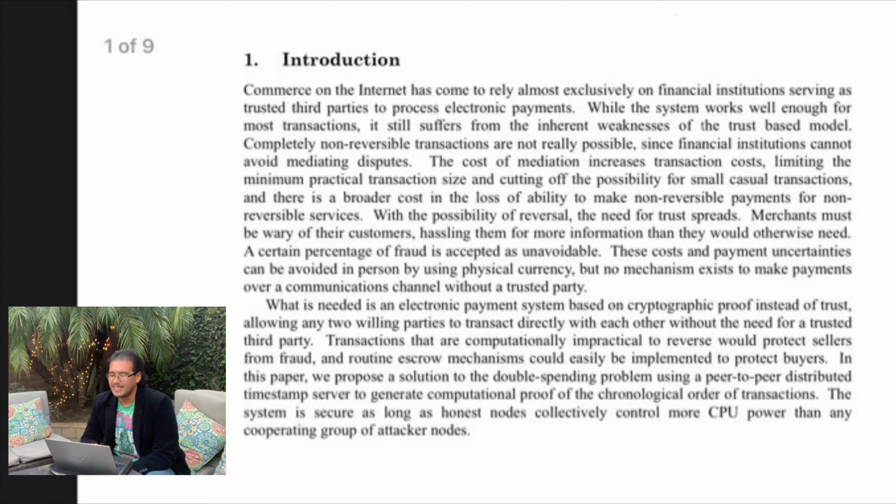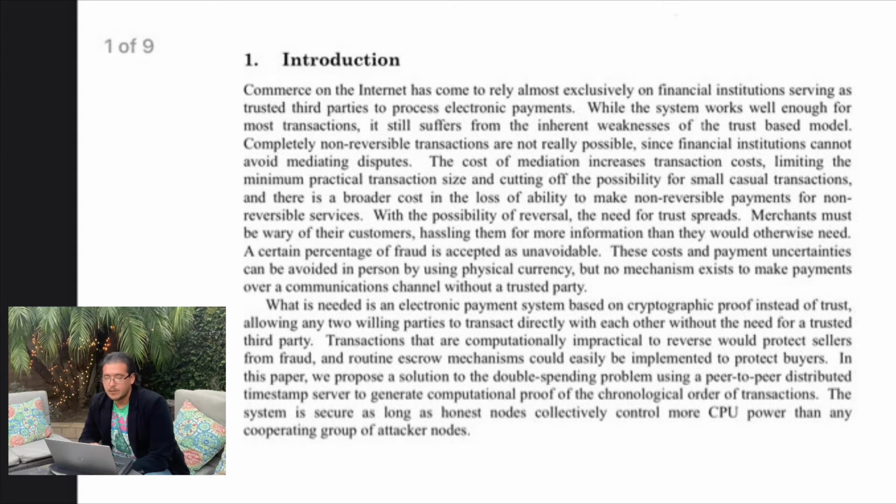Very interesting. So let's go with part one, the introduction. Commerce on the internet has come to rely almost exclusively on financial institutions, serving as trusted third parties to process electronic payments. While the system works well enough for most transactions, it still suffers from the inherent weakness of the trust-based model.